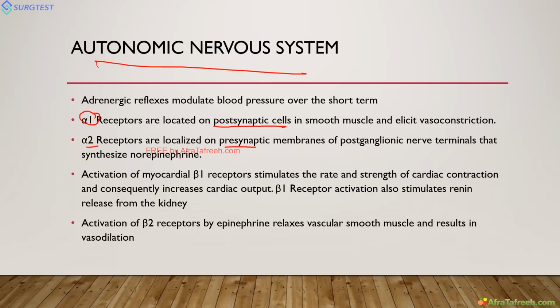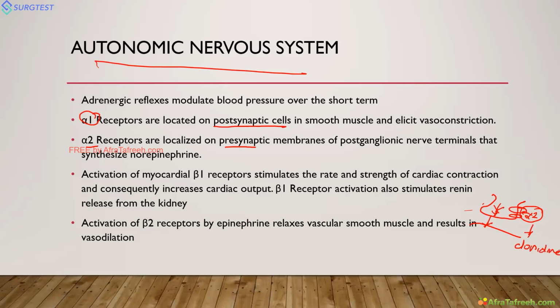This is the presynaptic membrane, and here the alpha 2 receptors will be located. Whenever you give an alpha 2 agonist, it inhibits the synthesis of norepinephrine into the postsynaptic membrane, thereby decreasing the blood pressure. The common alpha 2 agonist drug which we use is clonidine.